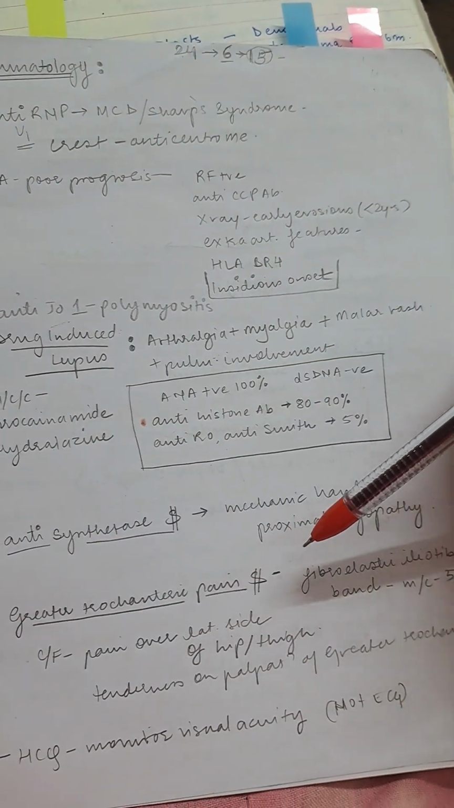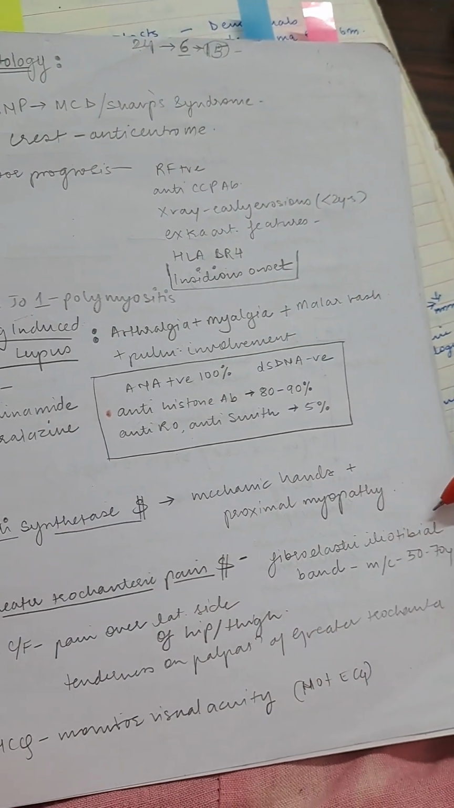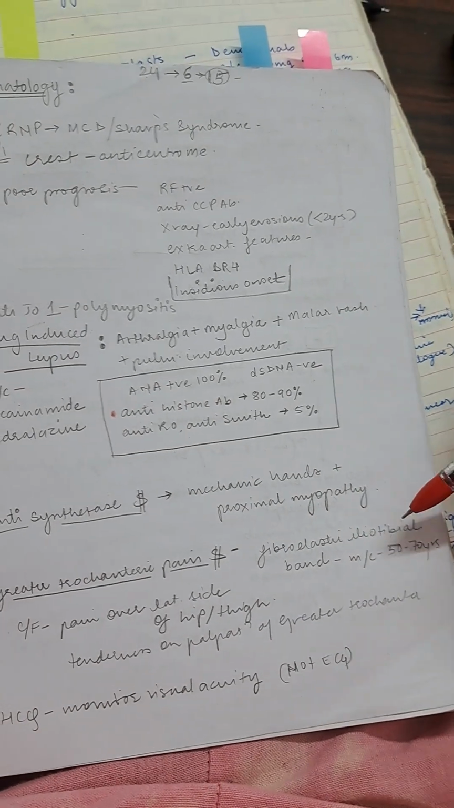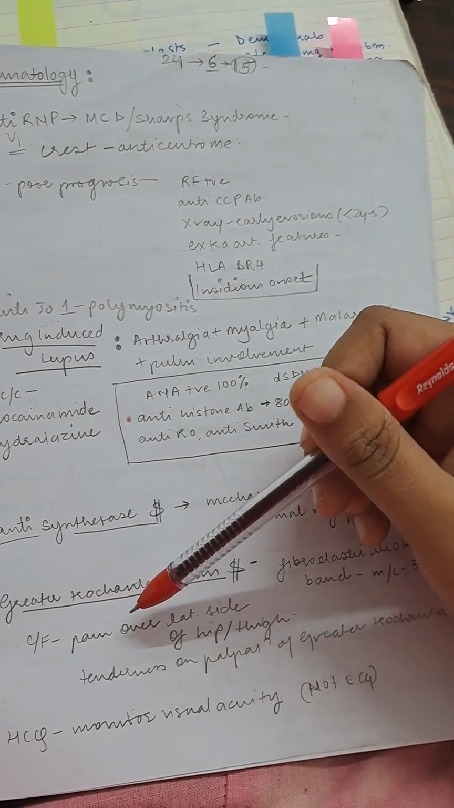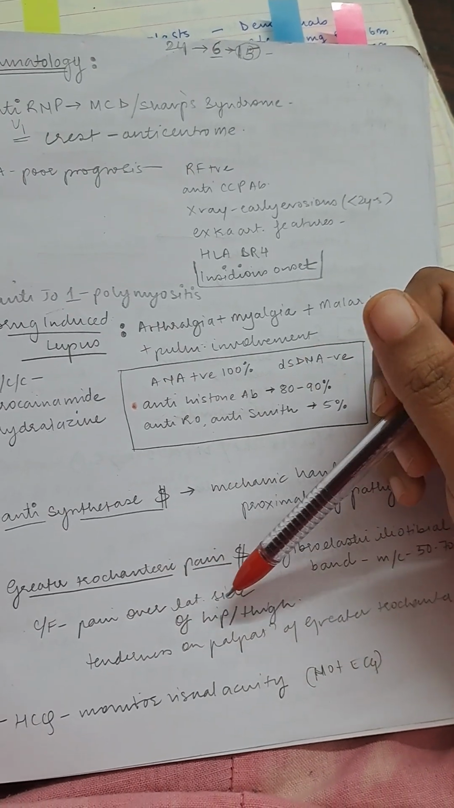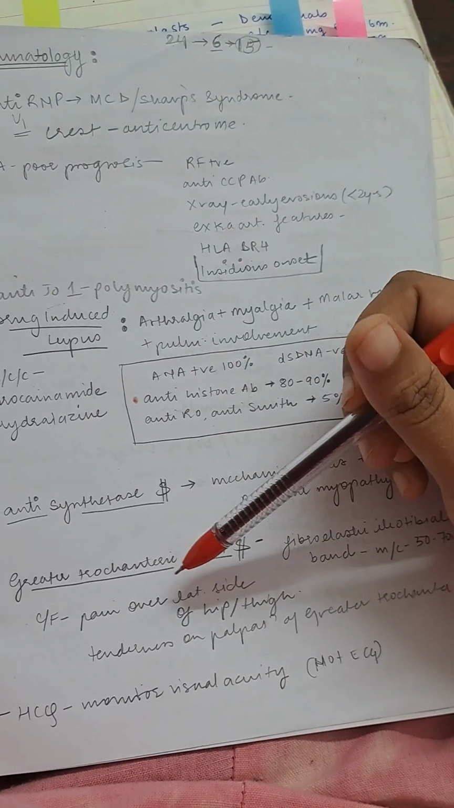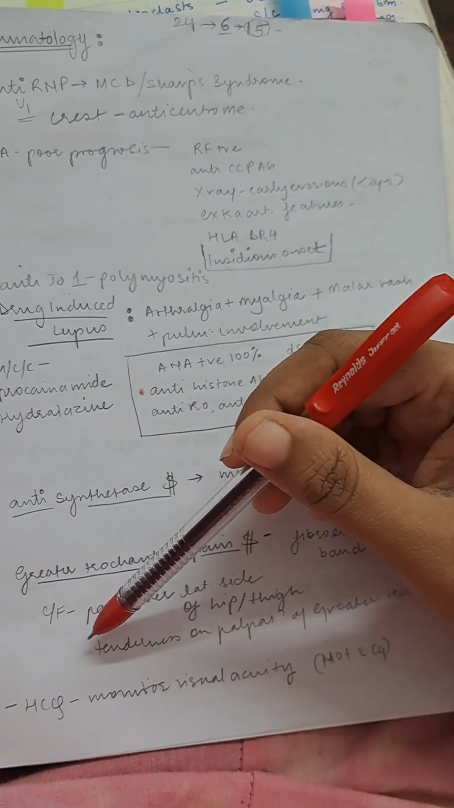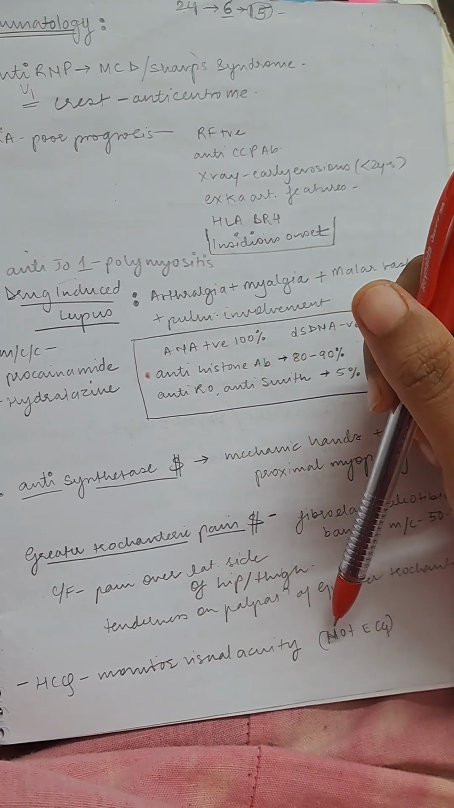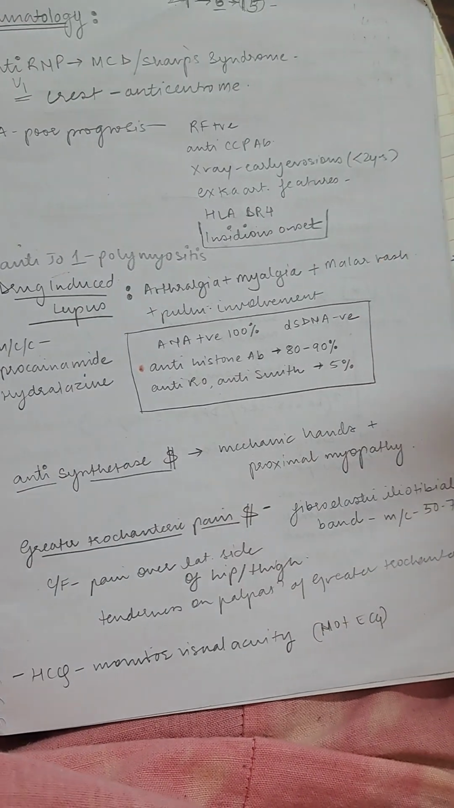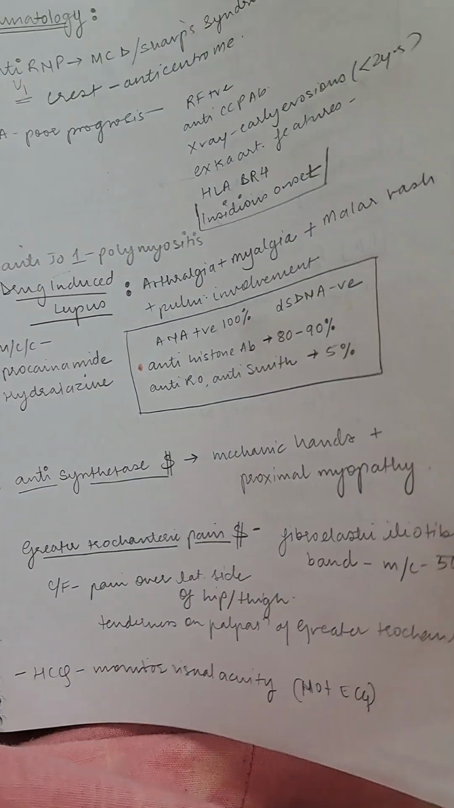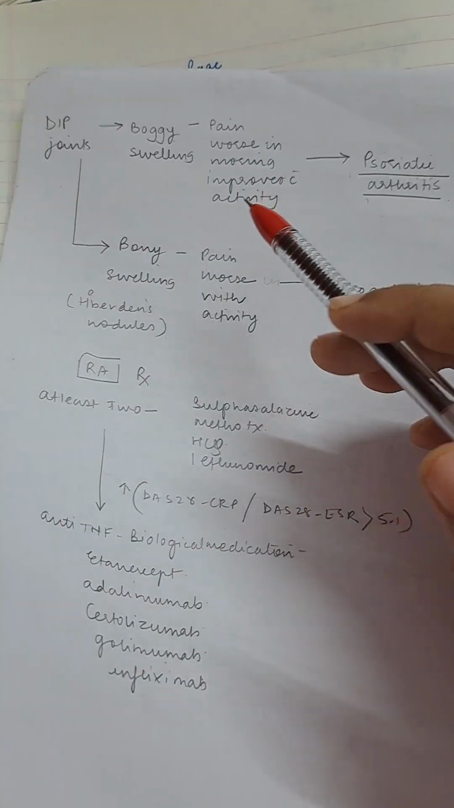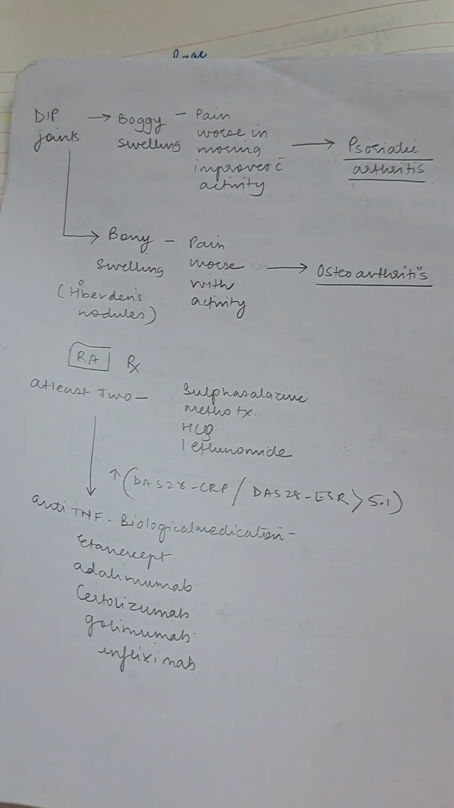Greater trochanter pain syndrome, there's fibroelastic iliotibial band, most common in 50 to 70 years. Clinical feature: pain over the lateral side of the hip and thigh, and tenderness on palpation of the greater trochanter. HCQ: monitor visual acuity, not ECG. Okay. Then DIP, distal interphalangeal joint.